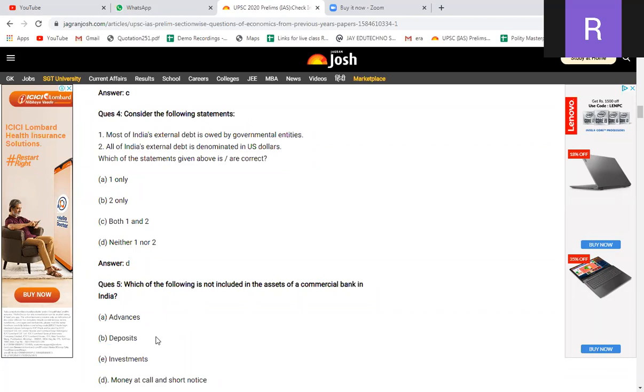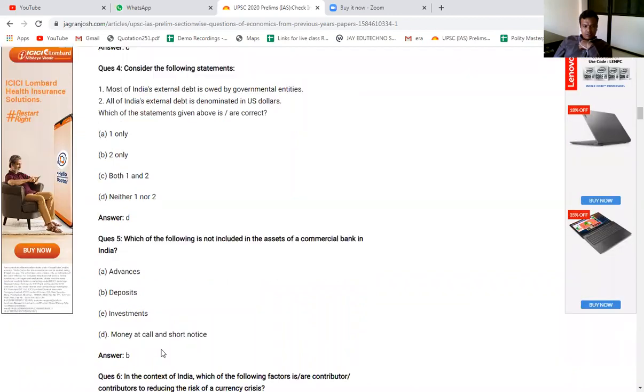Am I right? Yes. So see, it's a very basic question again. Got it? Here they are asking questions related to how the banking sector works, how banks help in optimum utilization of the resources, and what are the assets of the bank and what are not the assets of the bank. That is what is expected here. Fine. Going to the next question.